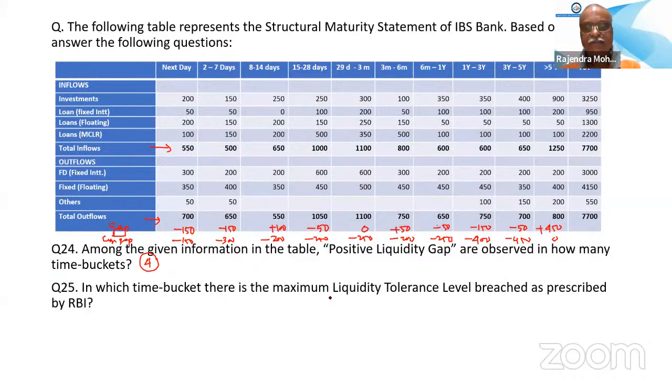Now the next question: in which time bucket is there a maximum liquidity tolerance level breach as prescribed by RBI? Basically RBI prescribes for these 4 buckets. In which bucket is the tolerance level breached by the maximum? You know that for the first bucket the rate prescribed by RBI is minus 5, then minus 10, minus 15, minus 20. Very good. Now you have to calculate which bucket has breached the maximum. First one, 21 point.